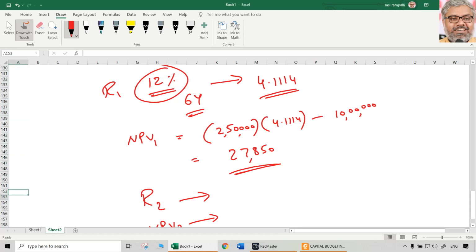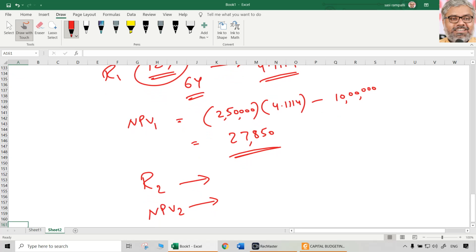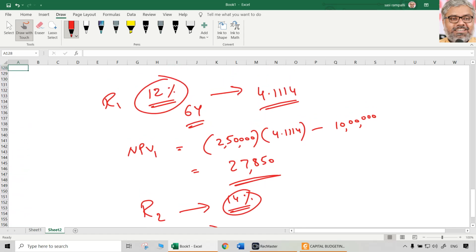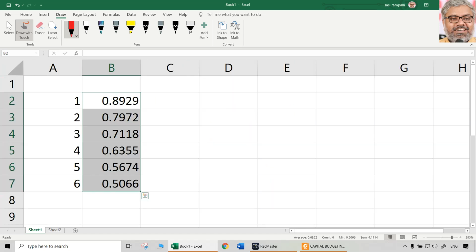So since we have decided to have only 2% gap at the maximum, let us take 14% rate. So at this 14% rate, again you have to recalculate PVIFA. So what is the PVIFA at 14% rate? That has to be recalculated. Let us take that.